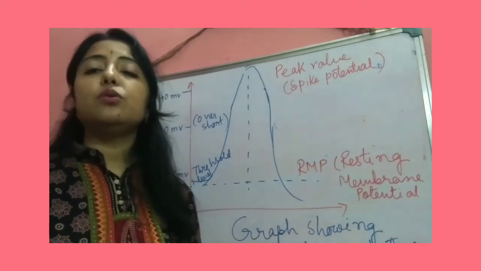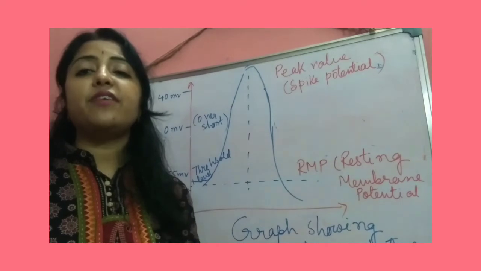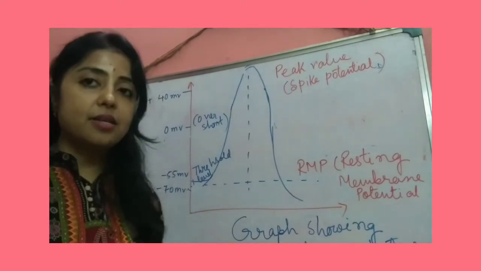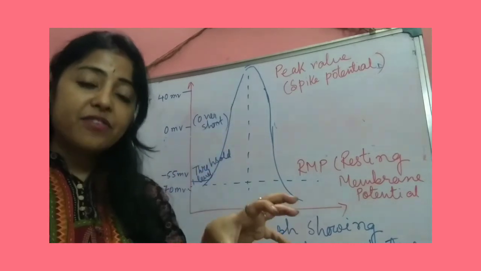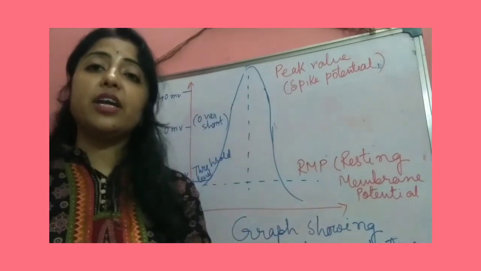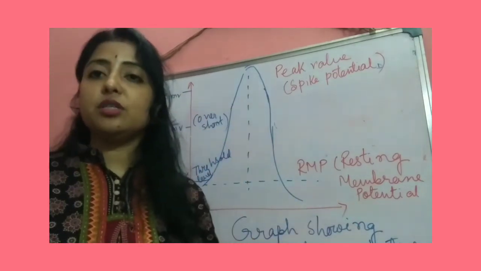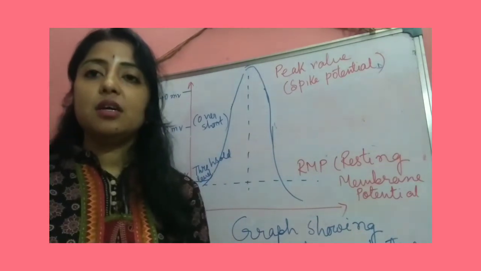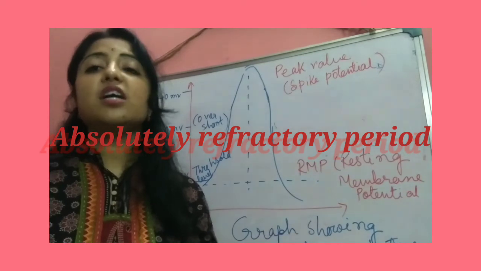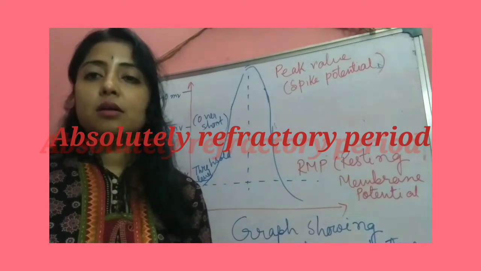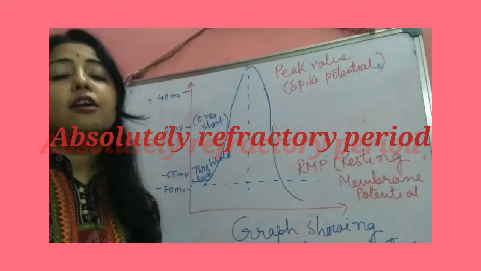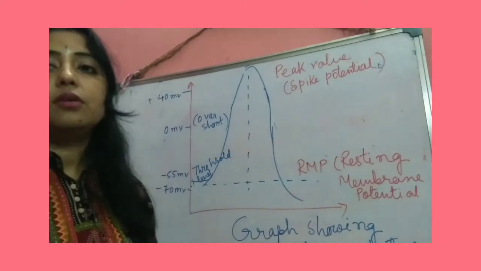That is known as the absolutely refractory period, and it happens during the repolarized state. So after completing the activity of the first potential, the second potential can be activated on the basis of the given stimulus, otherwise not. This is known as the absolutely refractory period.